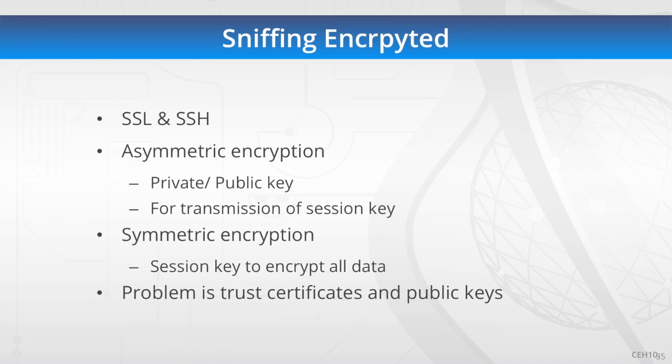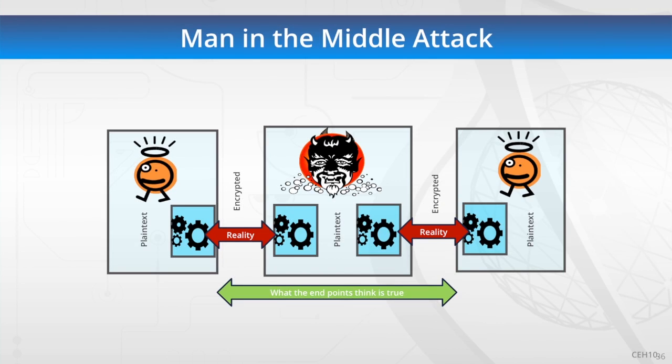When we talk about SSL and SSH, we're using trusted certificates and public keys. So we talk about that in the cryptology section, but for now what you need to know is that asymmetric keys are about certificates, and those certificates are offered by servers. In a man-in-the-middle attack, if we've got an encryption connection here, what we do is we pretend. So let's pretend that good guy over here wants to go to his bank over here.